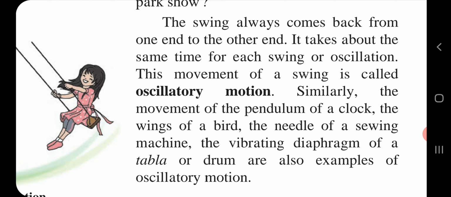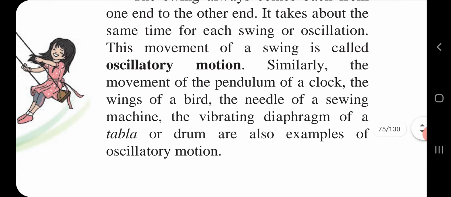Now, this oscillatory motion we will learn in detail. We will take the swing example only. You must have played on a swing. A swing moves from one extreme position to another and back again. It takes the same time for every complete swing. So children, one complete swing is called an oscillatory motion. I hope you all are getting the point. Such a back and forth, repeated motion is called oscillatory motion.